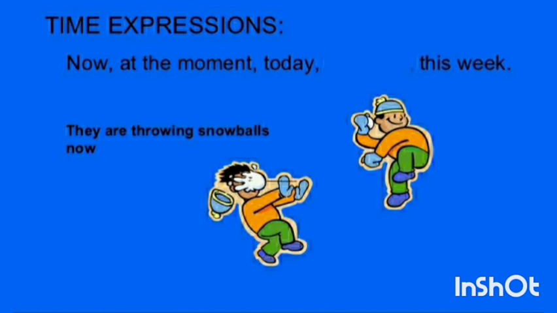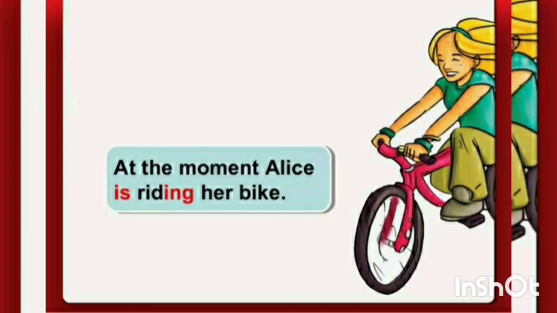Okay, students, you can also see the be verb are in the present form. You can also see the main verb throw, and with the main verb ing has been used. Here the be verb are is used because your subject is in the plural form. So subject plus are, then main verb plus ing, then the rest of the sentence with the time expression now. So just think, students, what we are going to learn today.